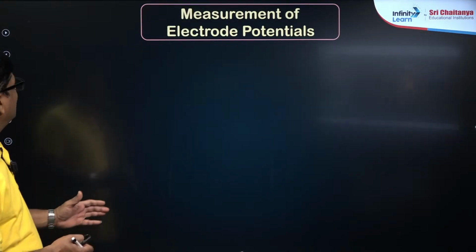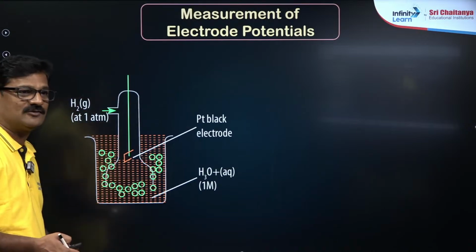And this is your single electrode potential.